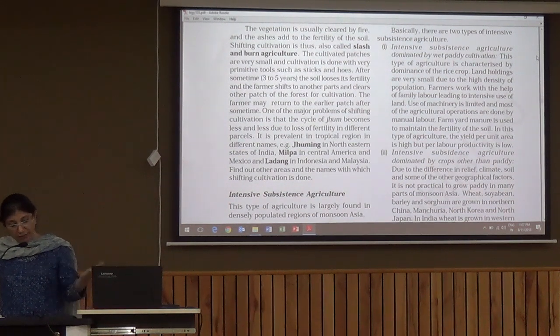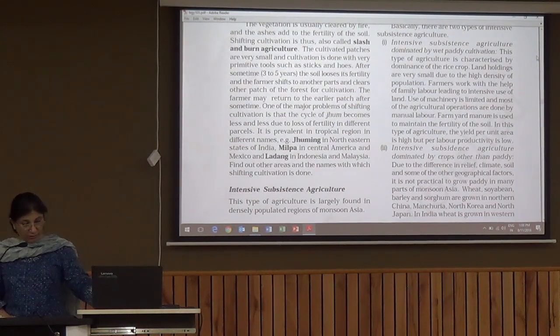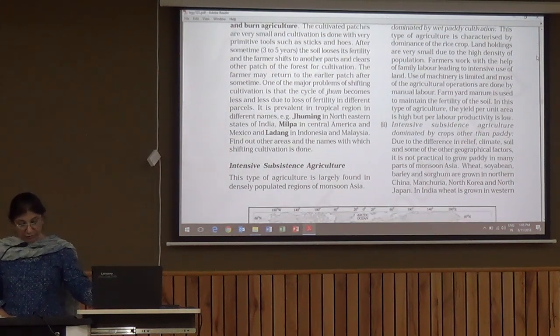So in different tropical areas, it is known by different names, like Jhum in northeastern states of India, Milpa in Central America and Mexico, Ladang in Indonesia and Malaysia. Now, in subsistence agriculture, the next type of agriculture is intensive subsistence agriculture, which is the advanced form of subsistence agriculture, we can say. This is mainly found in or practiced in densely populated regions of monsoon Asia.